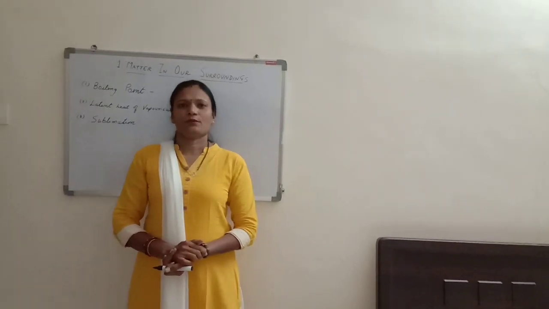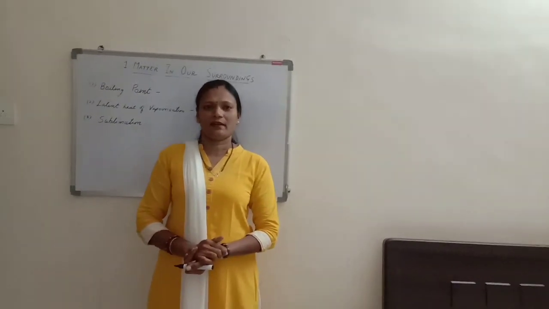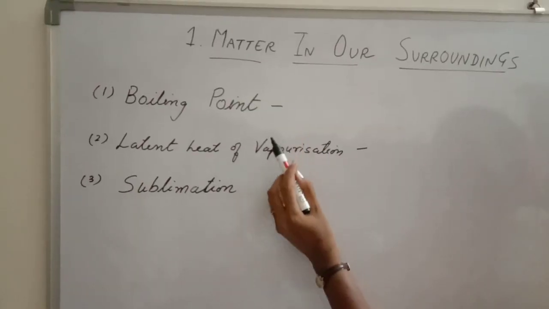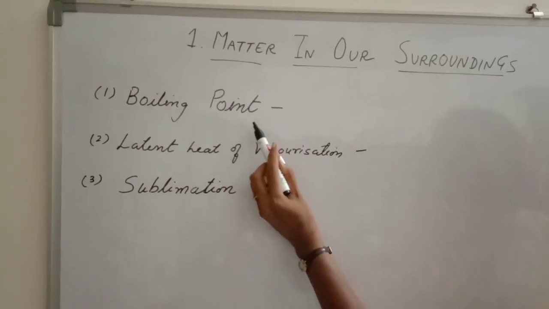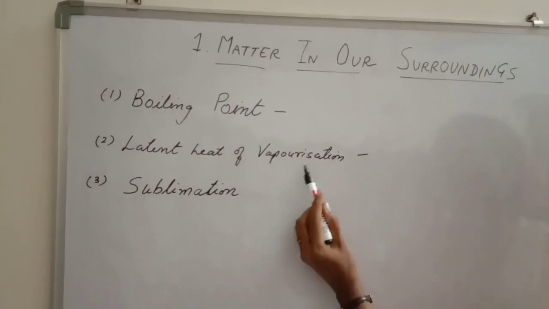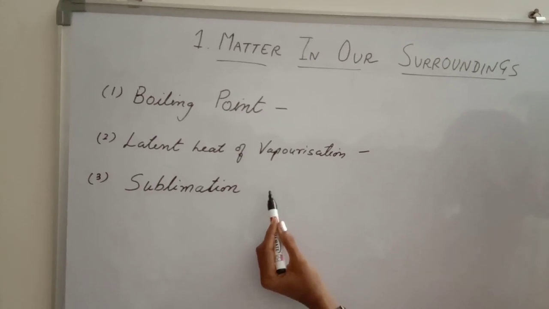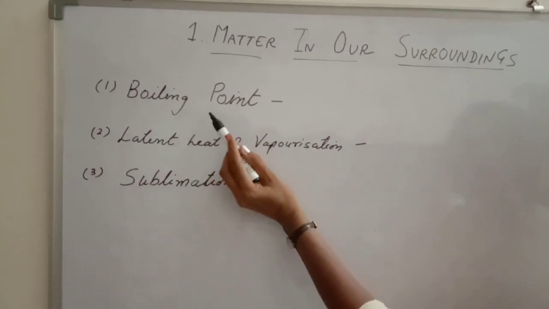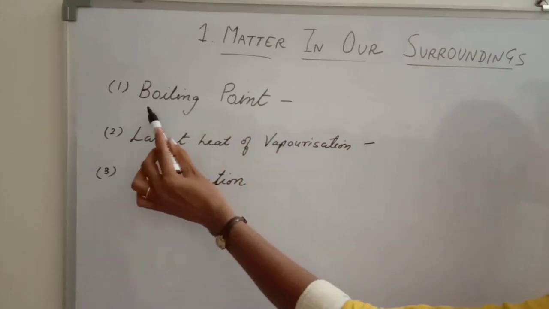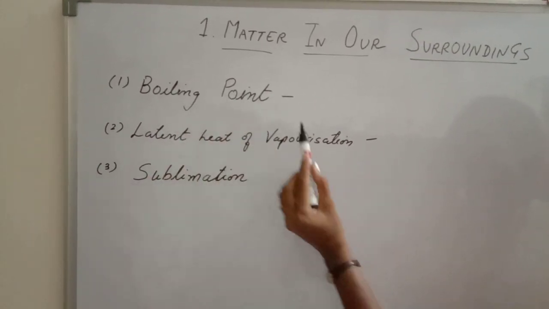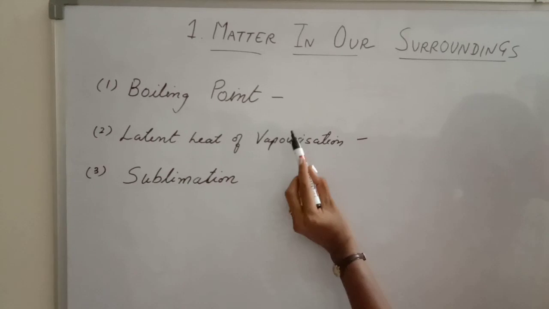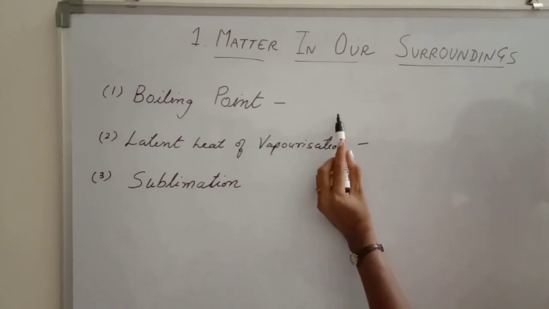Today we will continue our first chapter, that is Matter in Our Surroundings. Our today's topics are boiling point, latent heat of vaporization, sublimation, evaporation and so on. Before starting boiling point, let us understand the meaning of boiling. What is the meaning of boiling? Boiling means converting the liquid into gaseous state.